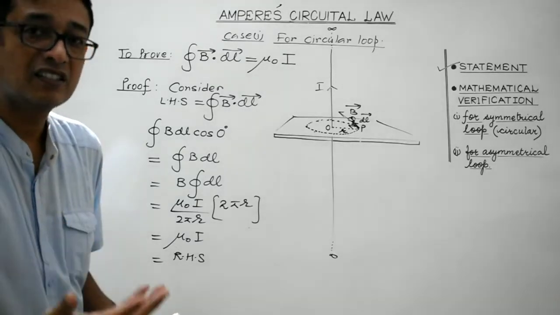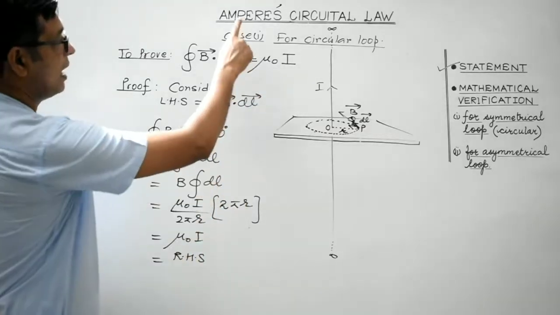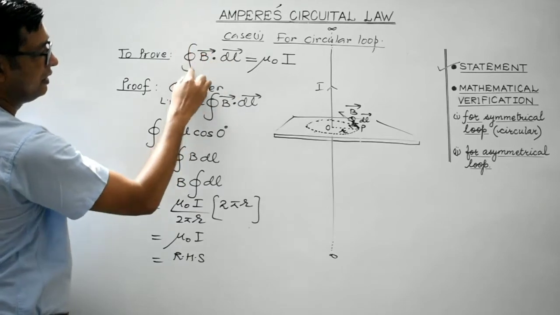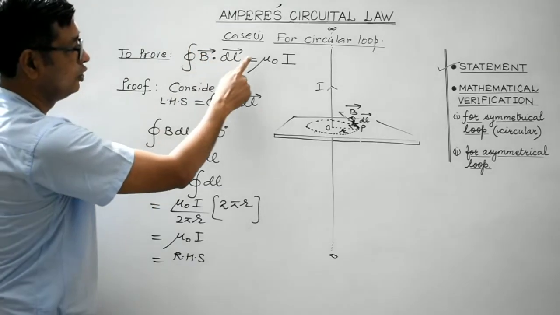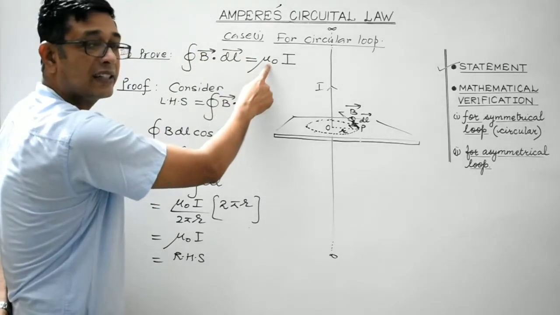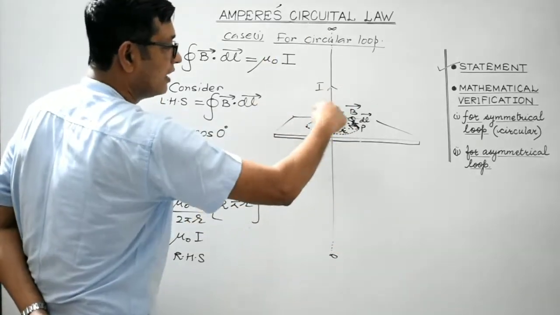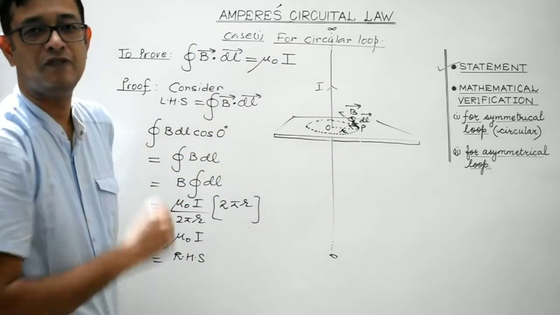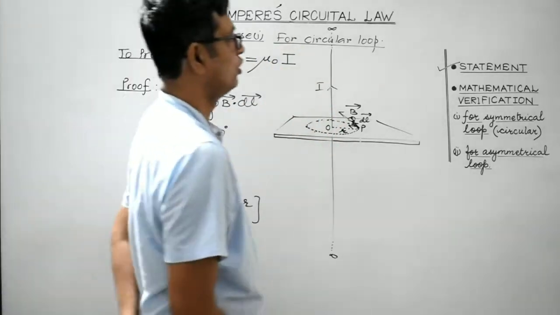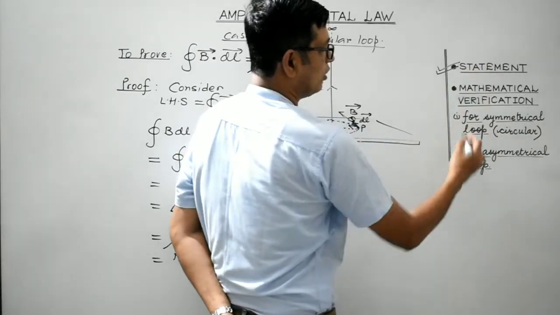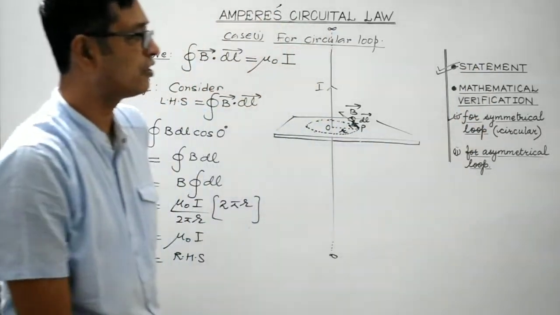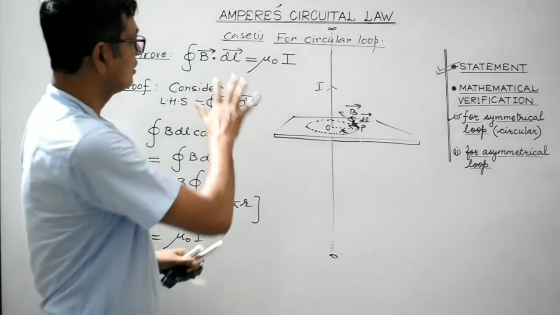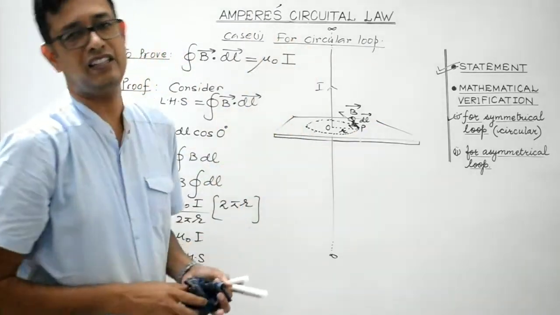So what is the statement? Again, let me repeat. Ampere's Circuital law states that the closed line integral of the magnetic field is numerically equal to mu naught times the net current threading through that loop, right? So that's the statement which we have mathematically verified. Clear? So we are over with the statement, and also we have done the mathematical verification for the symmetrical, that is circular loop. So we will prove the same statement for any asymmetrical loop.